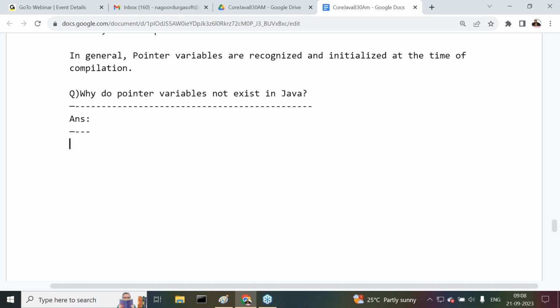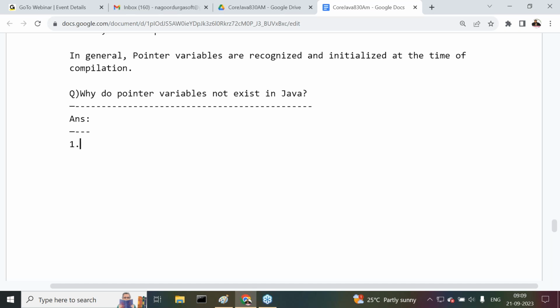Now I'll give some reasons here, from which we can understand that pointer variables are not suitable in the case of the Java programming language, but at the same time they are suitable in the case of C and C++. If pointer variables are not suitable in Java because of this reason, then we can understand directly that because of the same reason pointer variables are required in C and C++. Let's move on to the points.